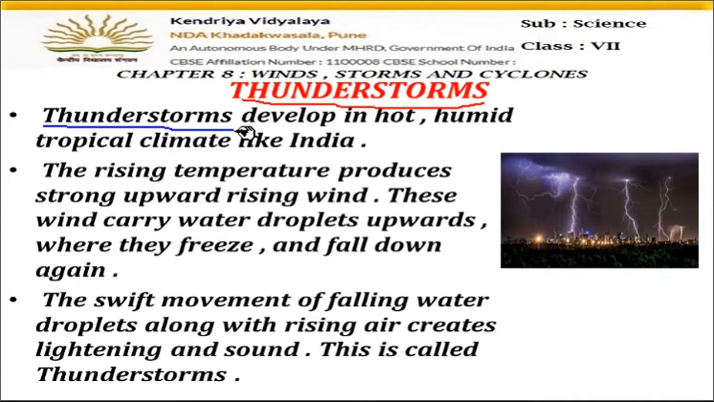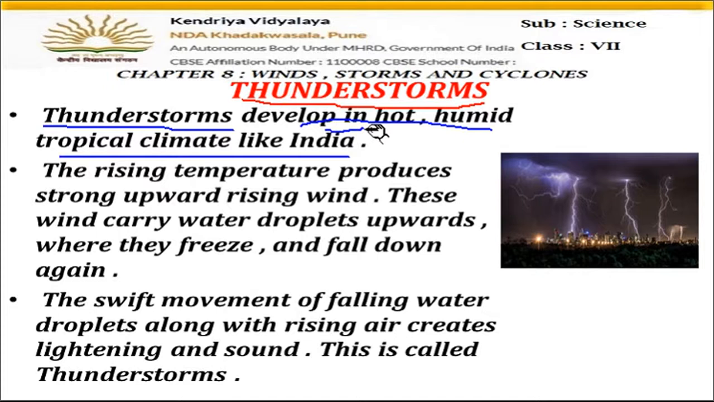Now thunderstorms develop in a hot, humid, tropical climate like India. Whenever thunderstorms occur, they need a hot climate. Humid climate means there should be more water vapor present in the atmosphere. Such a climate is available in India. So in India, generally thunderstorms can be heard during the rainy season. Not always when the rain comes, but generally when there is a heavy rain forecast, thunderstorms come before the rains.